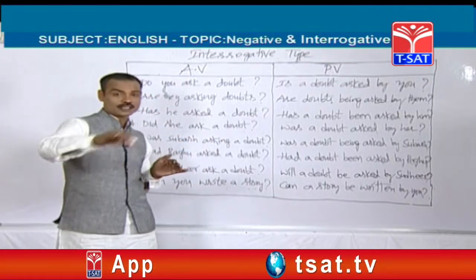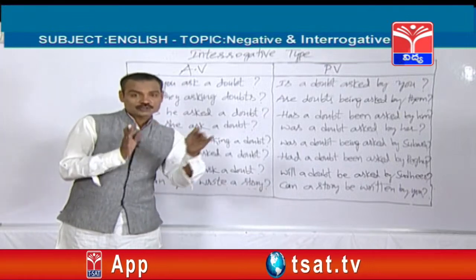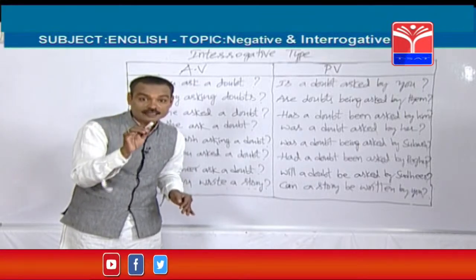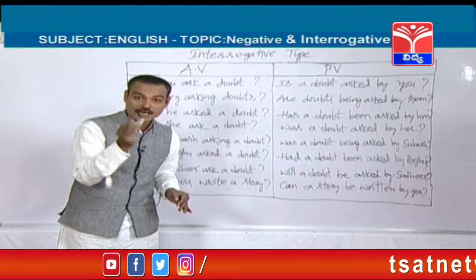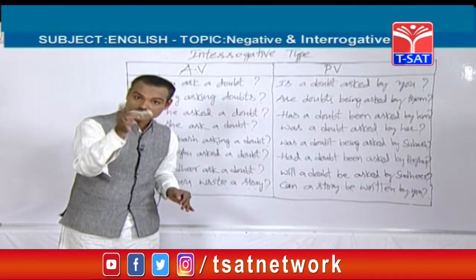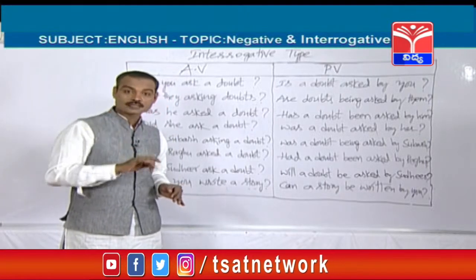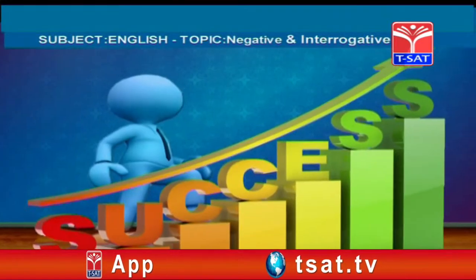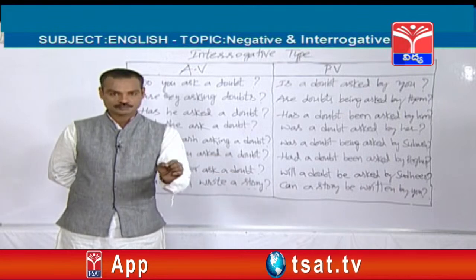So friends, when they give options like that, you should observe which option has started with either have or has. Whatever option has started with either have or has, that may be the answer. For example, option A has started with has, option B has started with have.